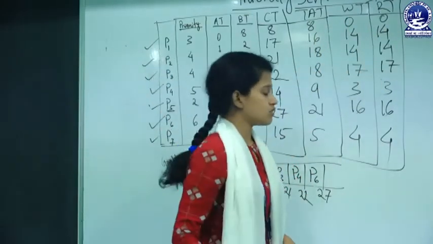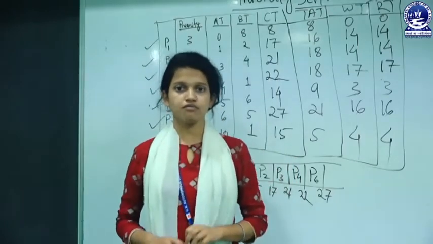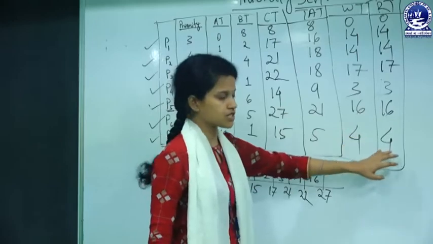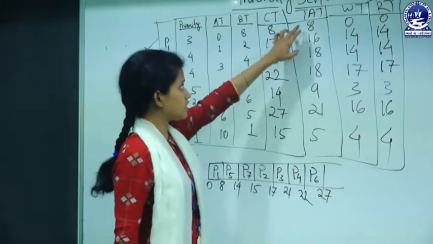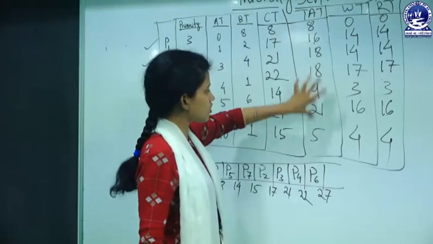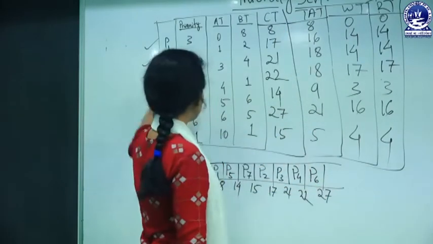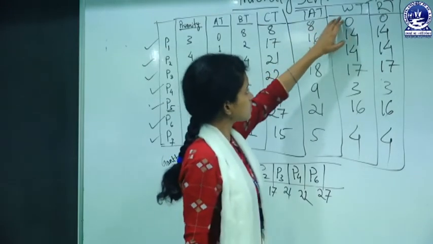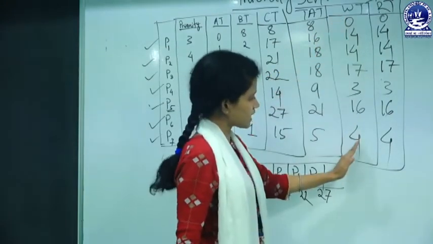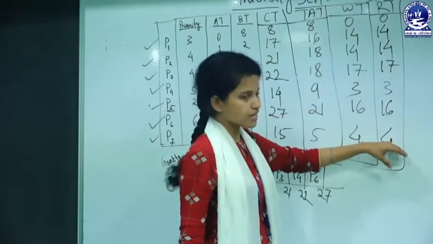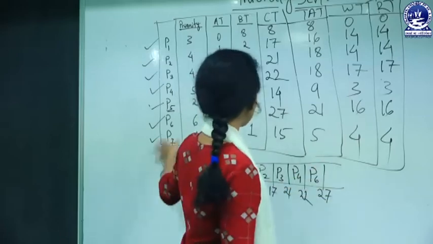I hope you can find the average turnaround time, average waiting time and response time. Just add the turnaround times and divide by the number of processes, that is 7, and the sum of the waiting times divided by 7, and the sum of the response times divided by the number of processes.